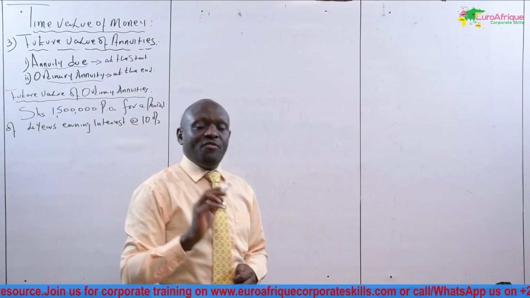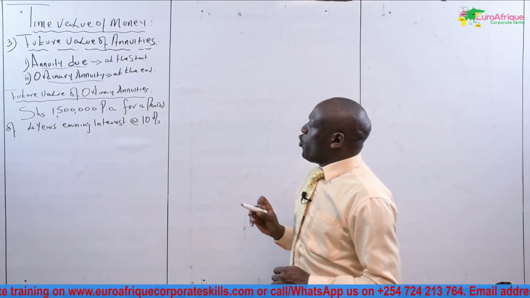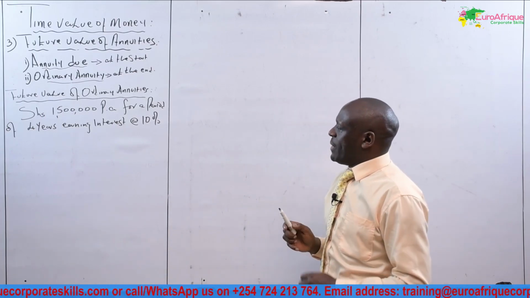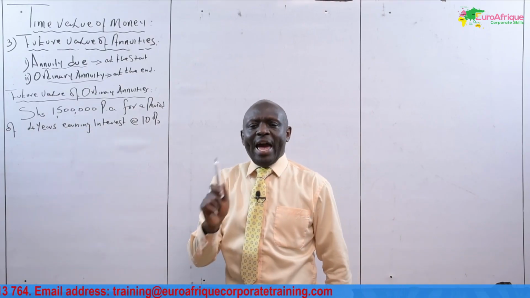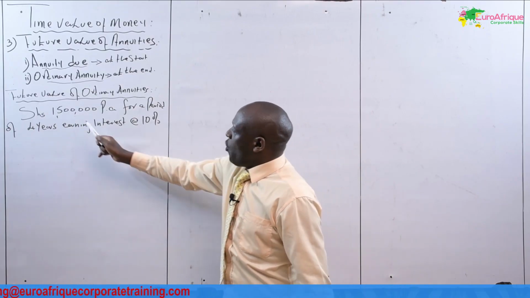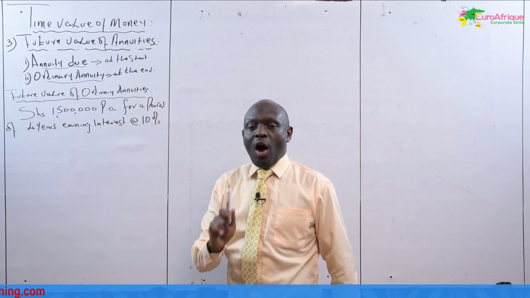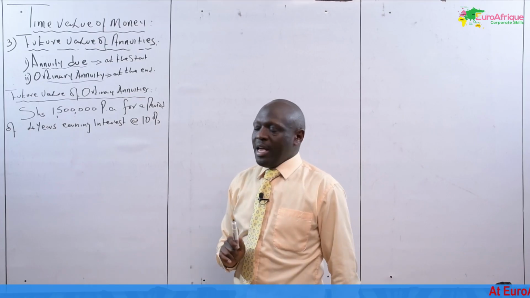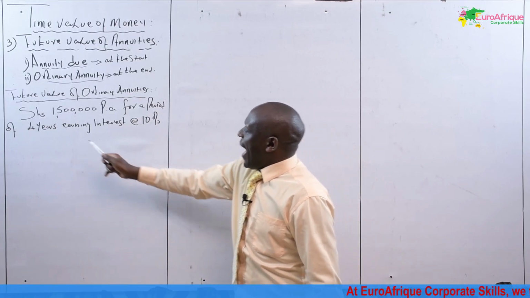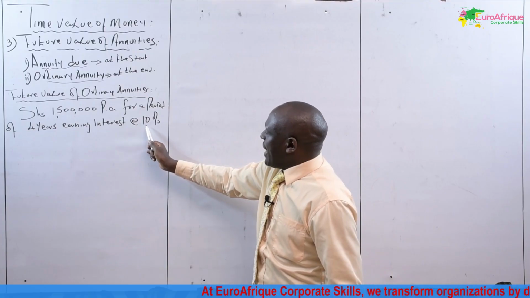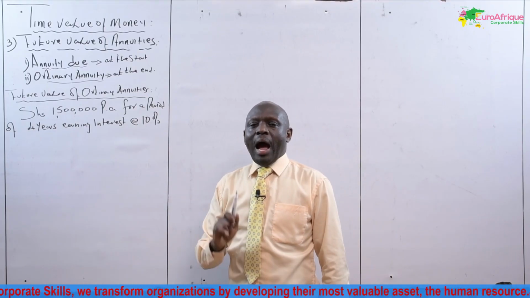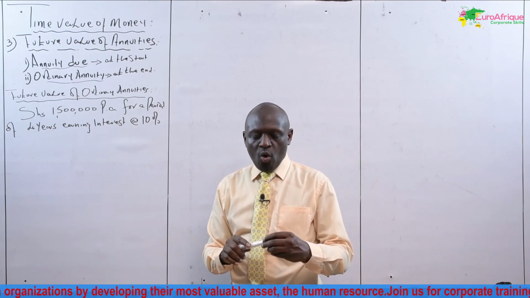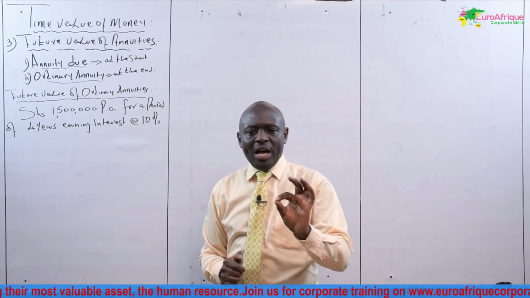Suppose an investor wants to engage in an investment where this investor will be investing at the end of each year 1.5 million for a period of 4 years. This investment will earn this investor an amount of 10% per annum. How much is the future value? What is the future value of annuity?